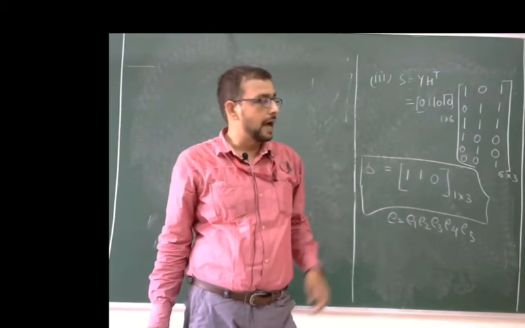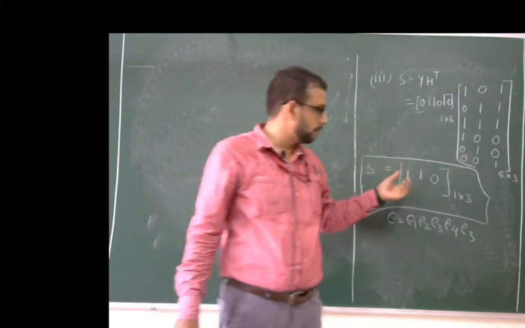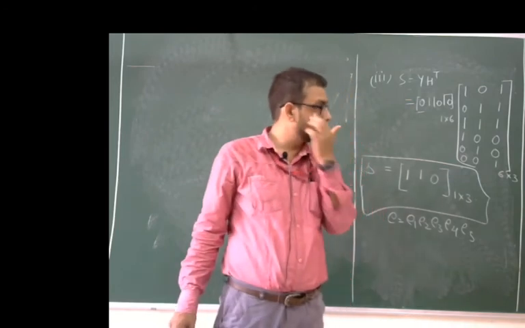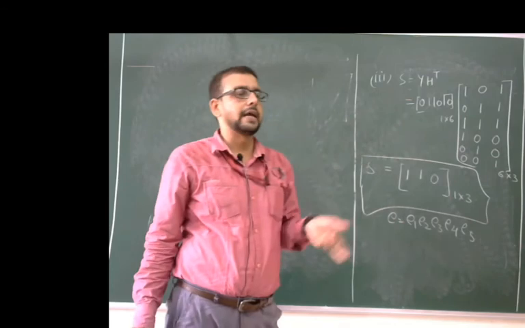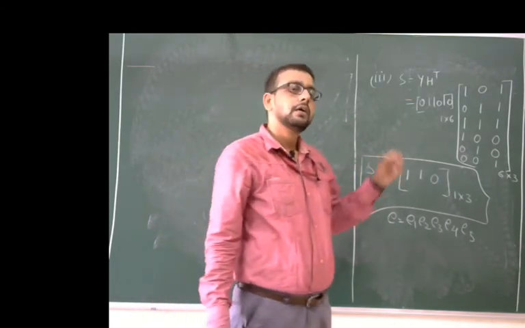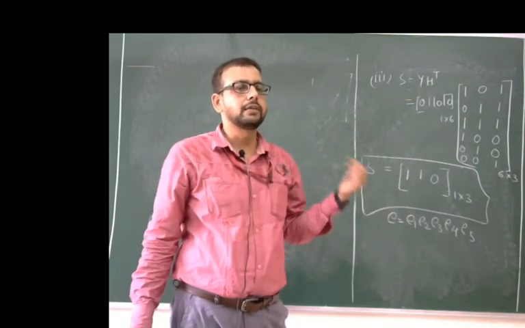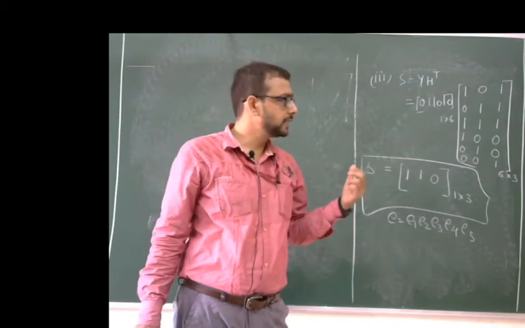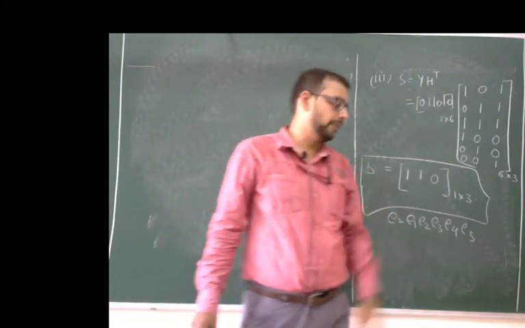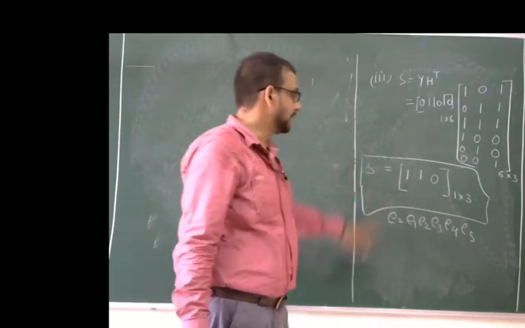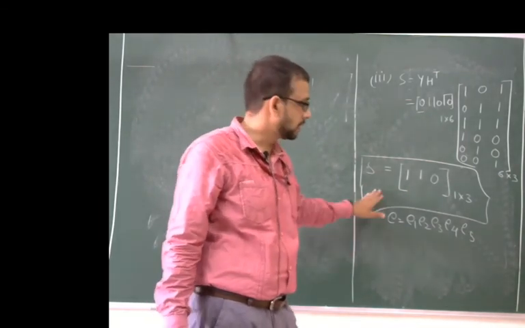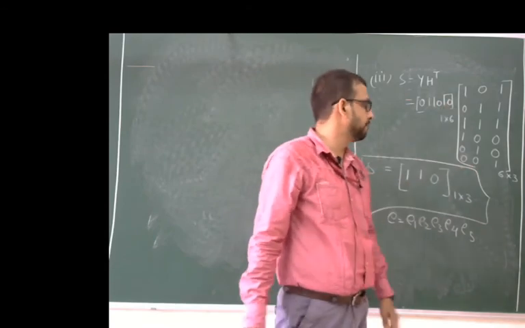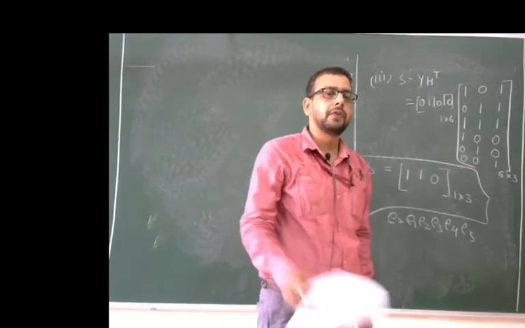If it matches the first row, then there is an error in the first bit. If it matches the second, then there is an error in the second bit. If it matches the third, the fourth, the fifth or the sixth row, the error is in that bit. But in that case, here we calculate S is equal to 1 and it cannot match with any of the rows. Now what do we have to do?